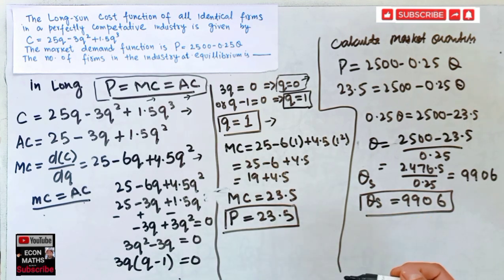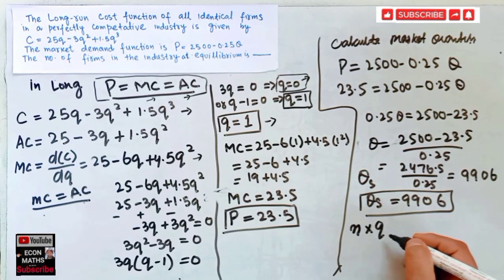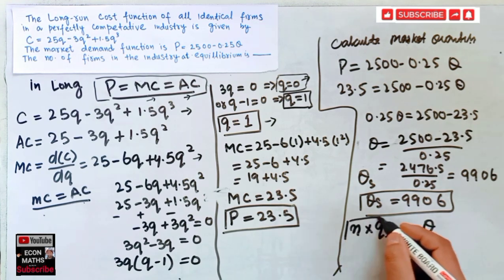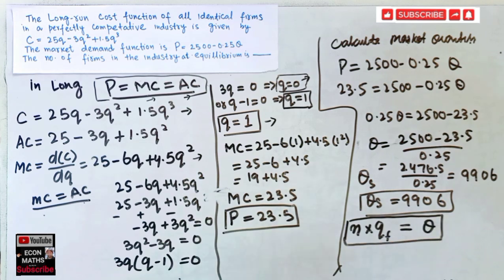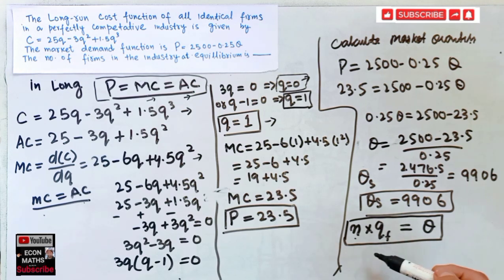Now we have to find the number of firms. The number of firms times the quantity supplied by the individual firm is equal to the total quantity. So this is the relationship. You can easily infer that since they are identical firms, they will produce the same level of output.